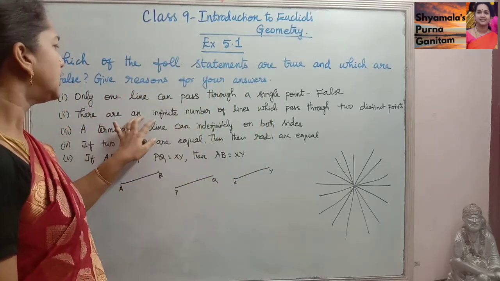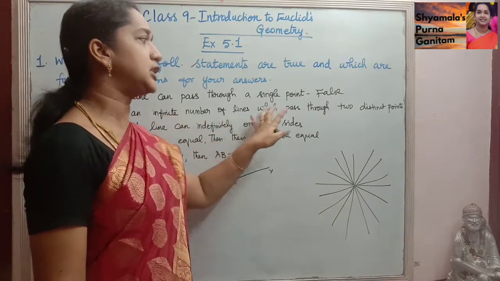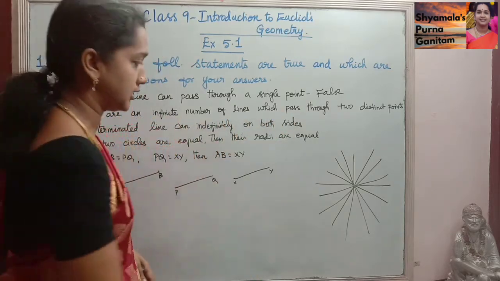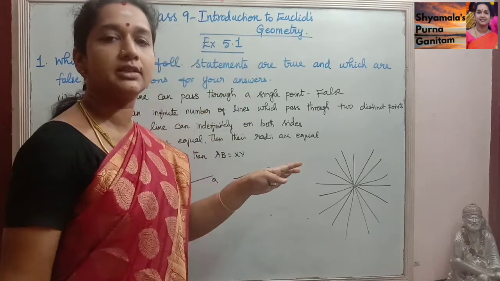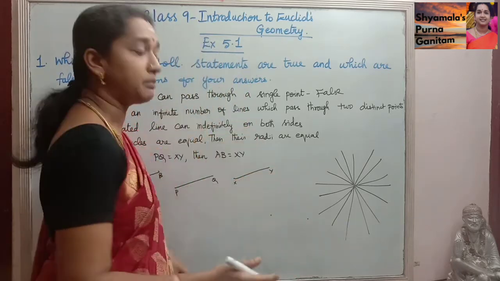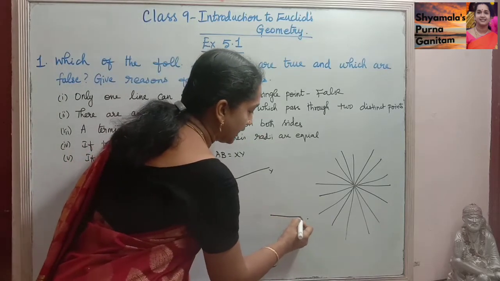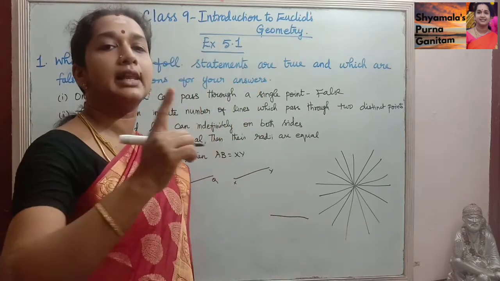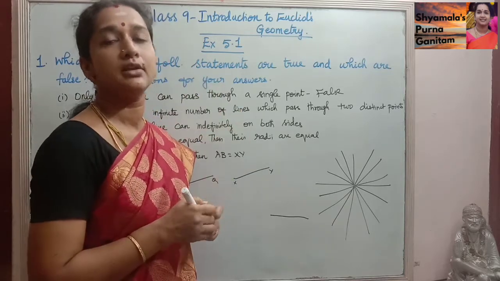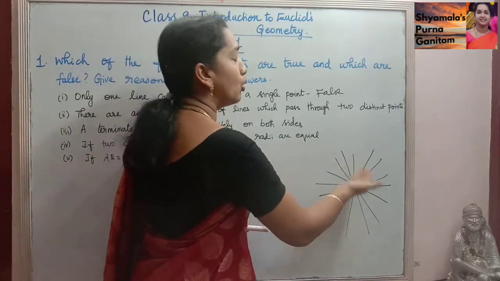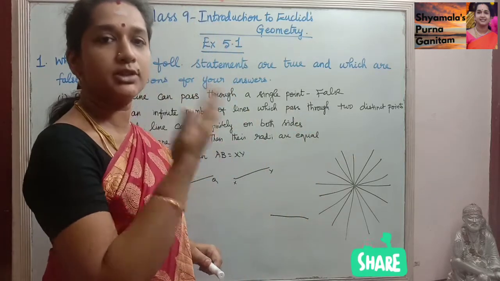Then, there are an infinite number of lines which pass through two distinct points. If we have two distinct points, the statement says an infinite number of lines can pass through. But when we connect these two points, only a single line can be formed. So these two statements are opposite.